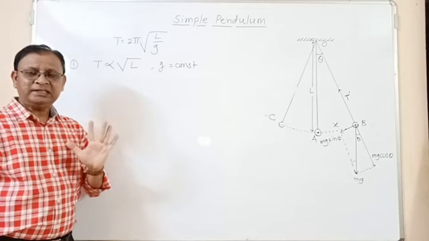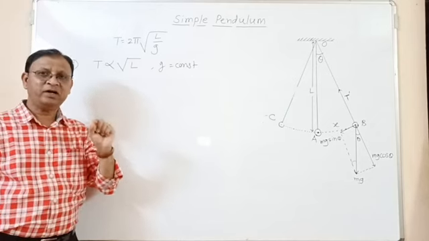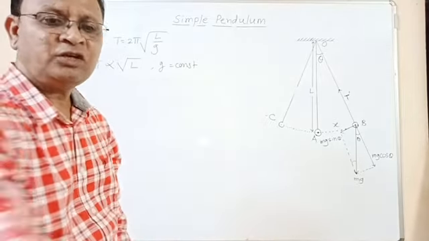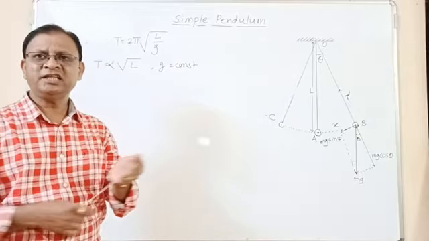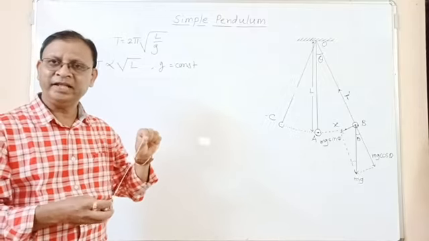What it indicates? It indicates that as the length of the pendulum increases, its period also increases. This is the first conclusion, or it is the first law of simple pendulum, and this is also called as the law of length of the pendulum.